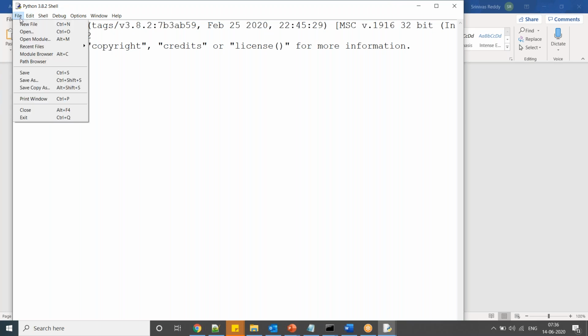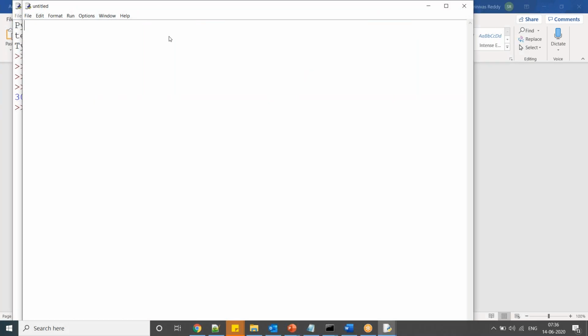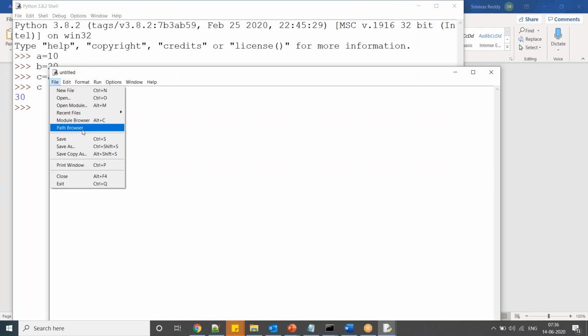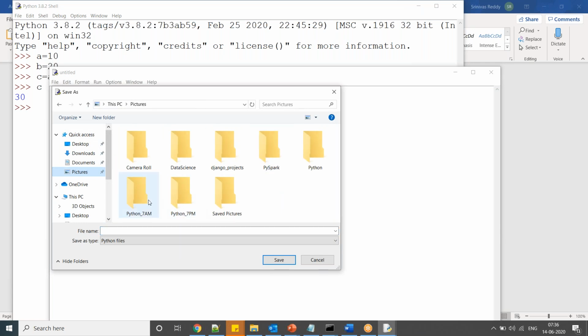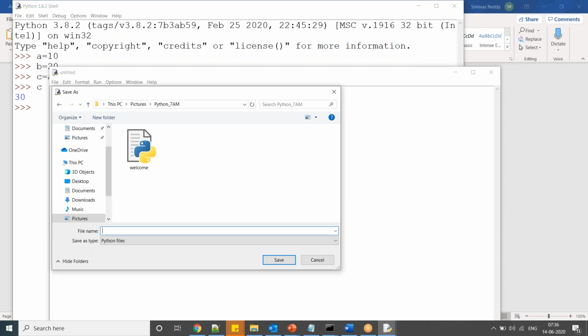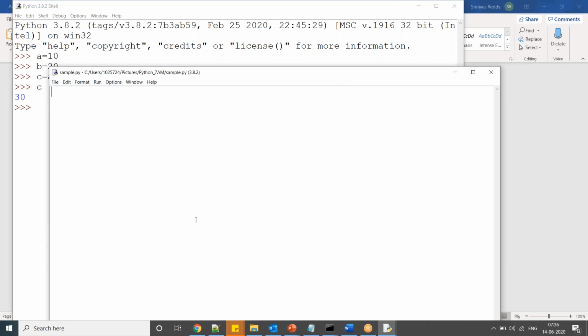So here, File, New File. First save the file. Maintain one standard folder. I am maintaining a folder here, sample.py. So here I am writing my statements. Name is... Guys, you can write in single quotes, you can write in double quotes, you can write triple single quotes, whatever, you can write any.